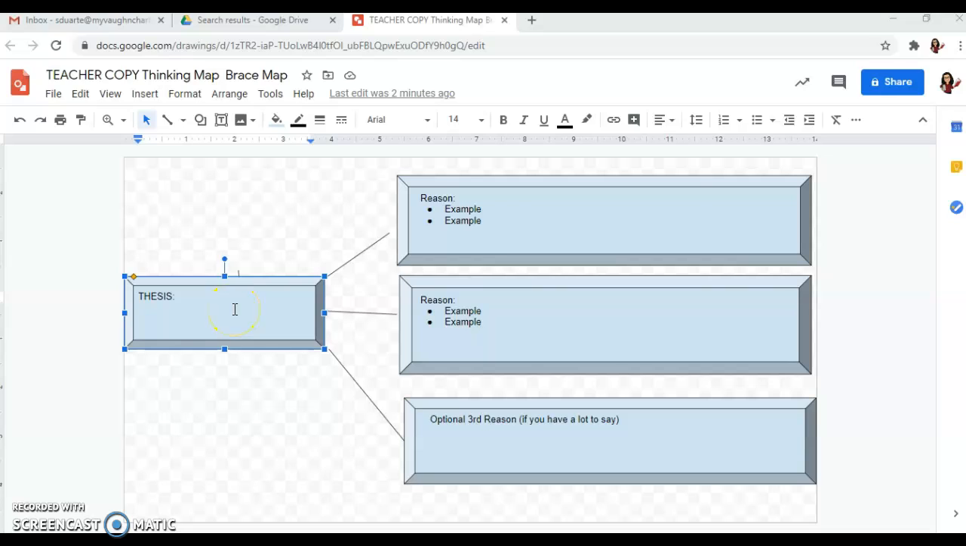Here's a tutorial on how you will complete this brace map. So this is already on Google Classroom. You will notice that it's composed of your thesis and your 3 reasons, third one is optional, along with your examples. So this is going to help you plan for your essay so when you start writing, you're not starting from nowhere. So the first thing you want to do is put in your thesis that was approved by me